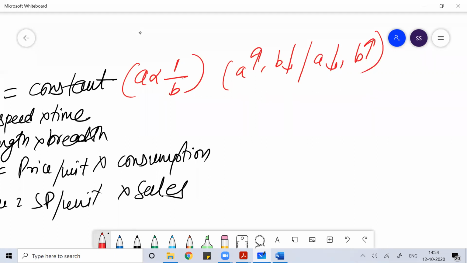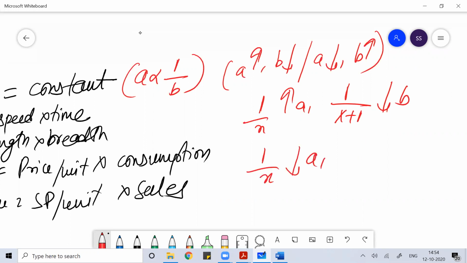So whenever it happens like this, remember 1 by X increase in A will bring 1 by X plus 1 decrease in B, or 1 by X decrease in A will bring 1 by X minus 1 increase in B. Whenever the two variables are inversely proportional, you can use the same relationship there.